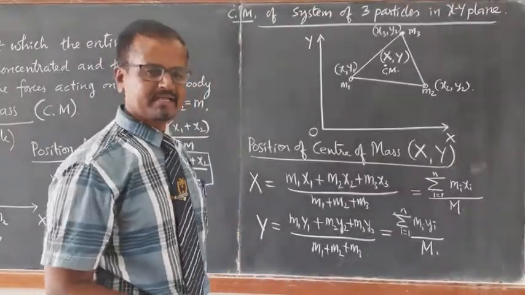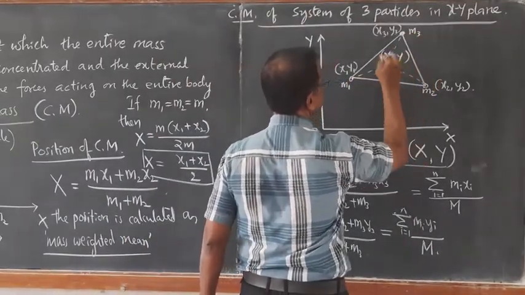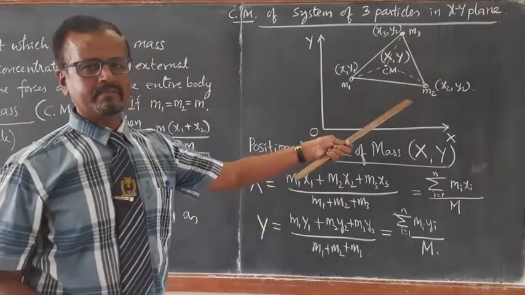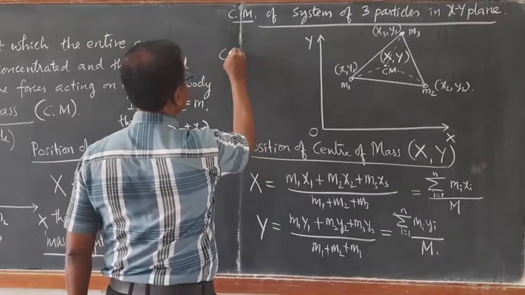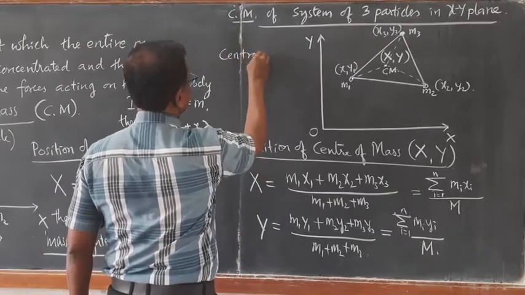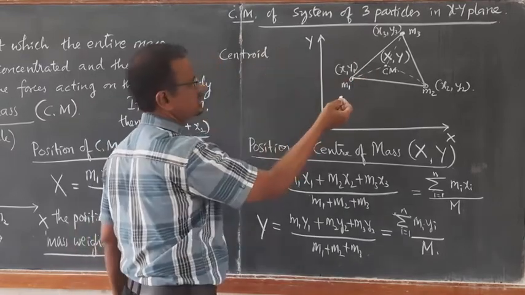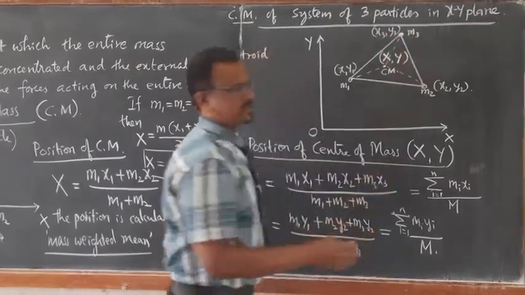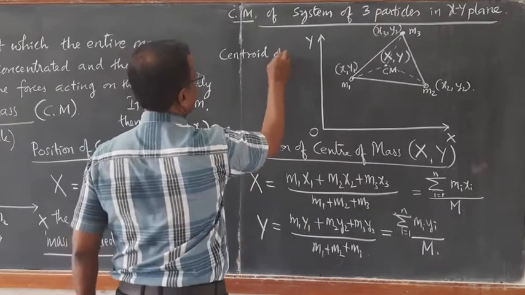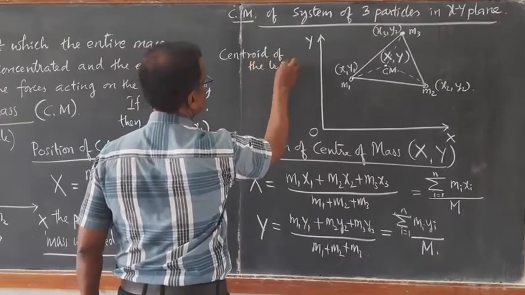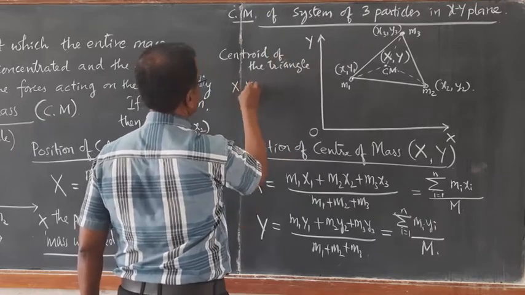You must have learned the centroid in maths: the centroid of this triangle made out of 3 particles. So center of mass is the centroid, but not the geometrical center, because it has particles of different masses. The centroid of the triangle is X, Y.